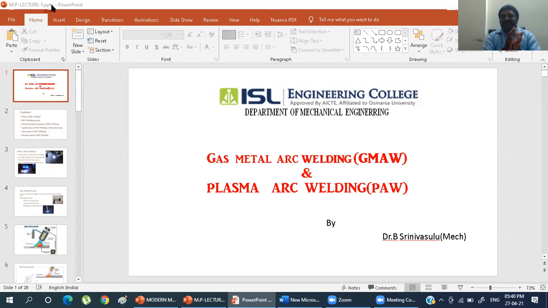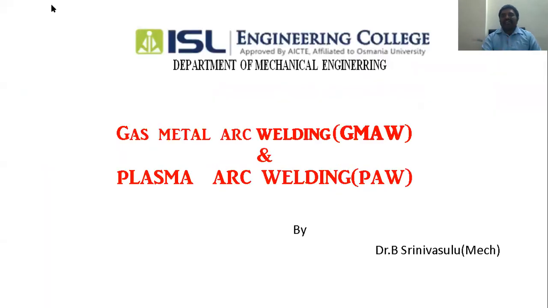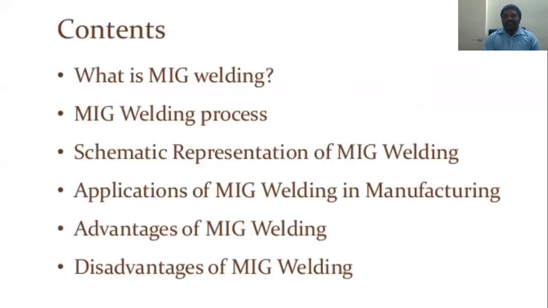In the previous class we discussed TIG welding, where we use a non-consumable electrode, but here we are using a consumable electrode. The processes are both the same, TIG welding and MIG welding. In TIG welding we use a non-consumable electrode, and in MIG welding, or gas metal arc welding, we use a consumable electrode, in the form of wire.